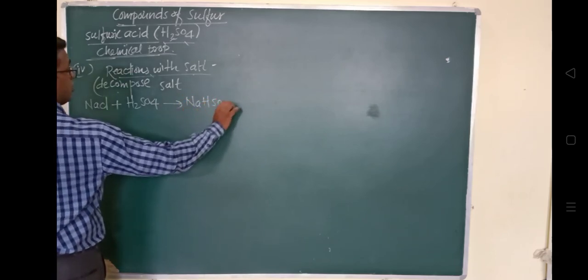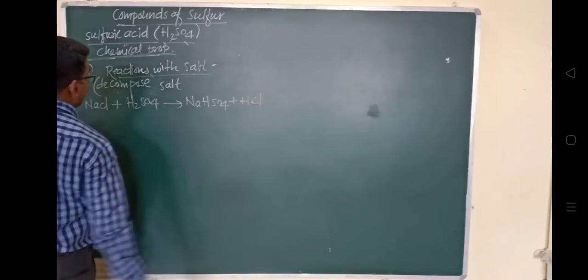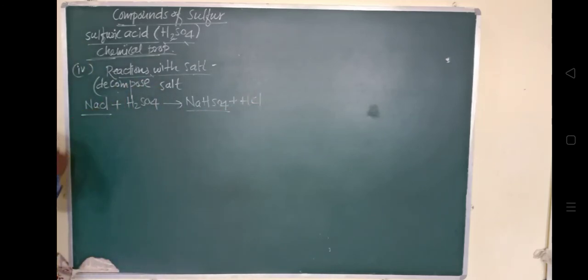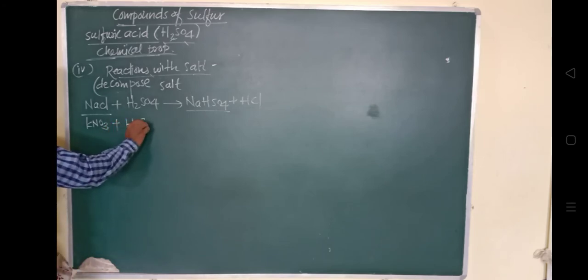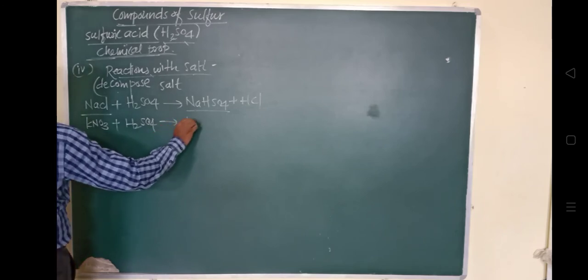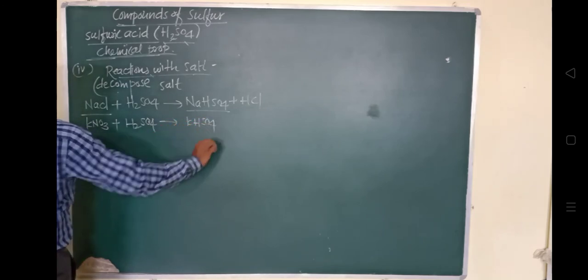Next, KNO3 is the salt of potassium nitrate. When it reacts with H2SO4, it will form KHSO4 and HNO3, nitric acid. So in this way it is forming nitric acid here, just like HCl above.